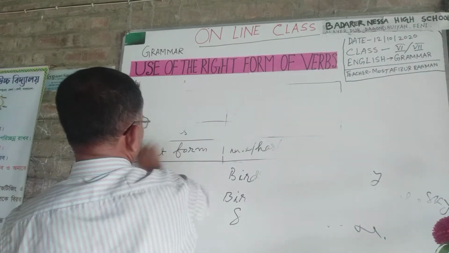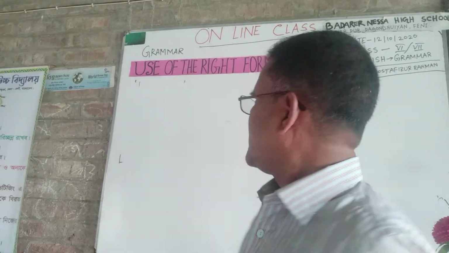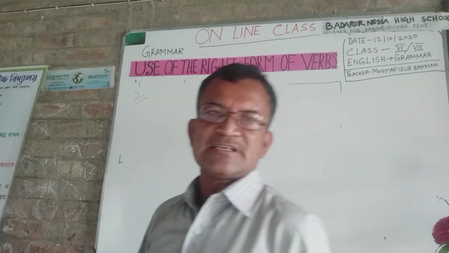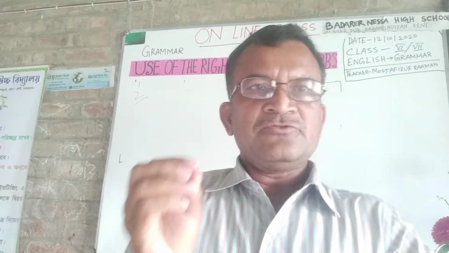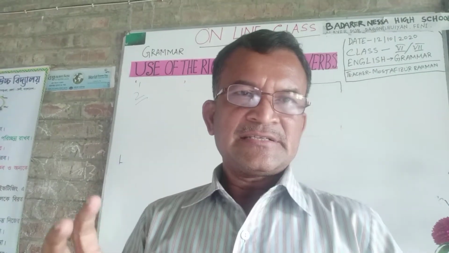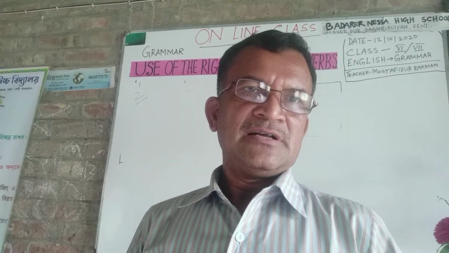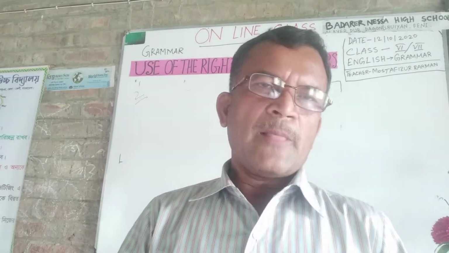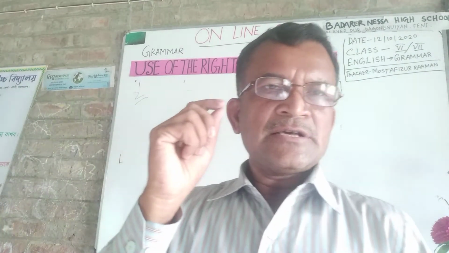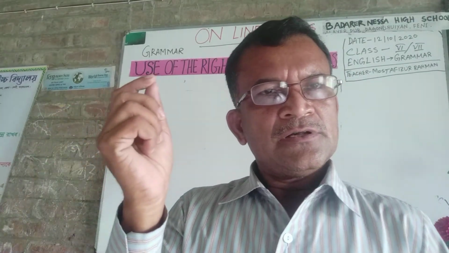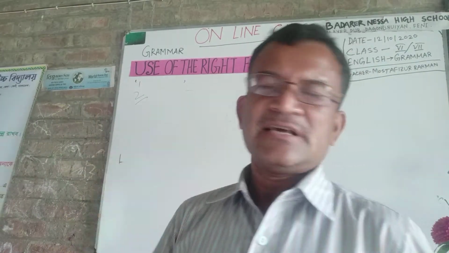Now, we are going to rule number 2. Dear students, you should remember that there are different types of subject, singular and plural subject, singular verb and plural verb. Rule number 2: you must use a singular verb with a singular subject and plural verbs with plural subjects.